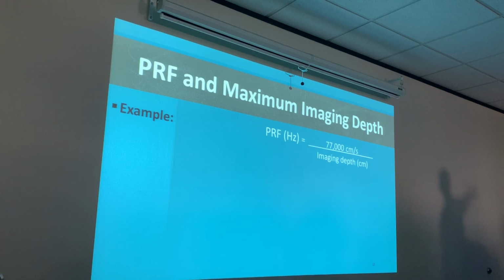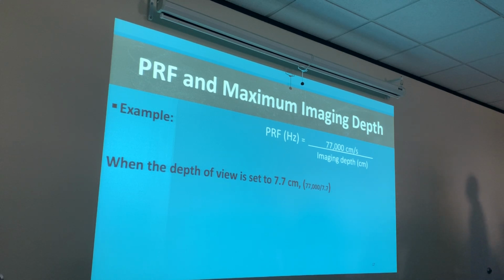With a depth of 7.7, it's giving you these numbers because we want it to be easy math. If we need a calculator for the exam, I have them now.